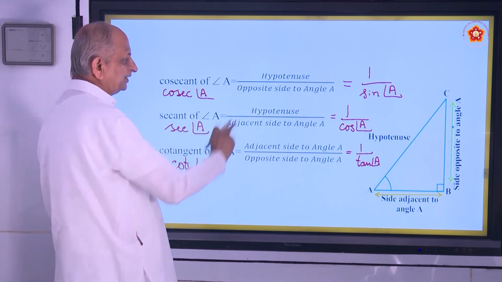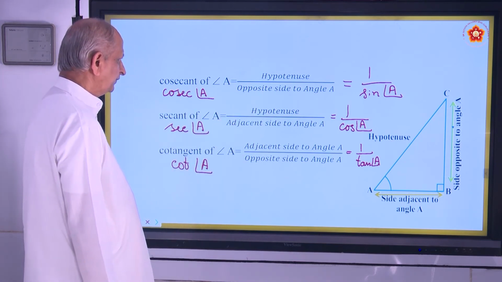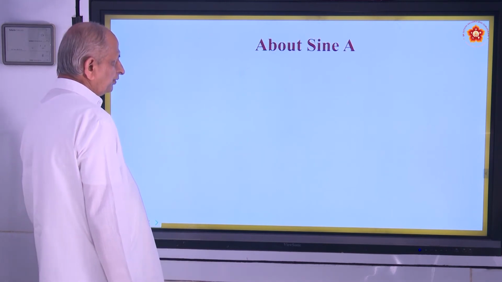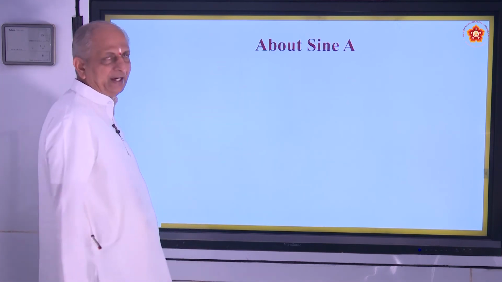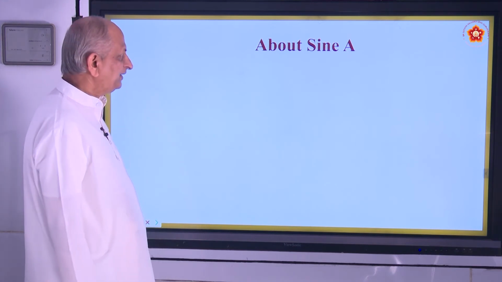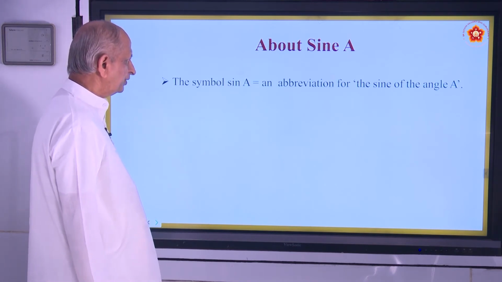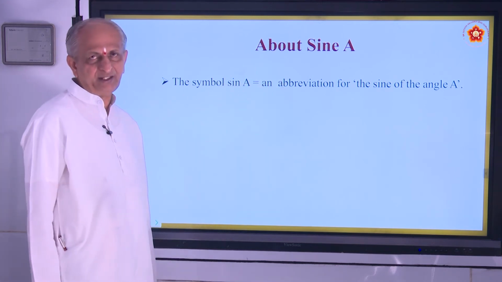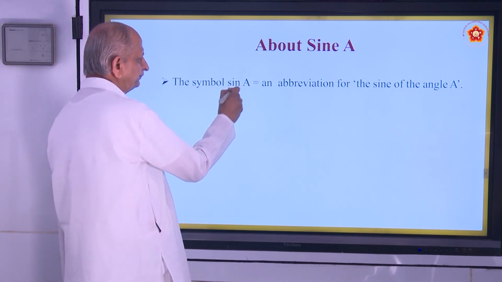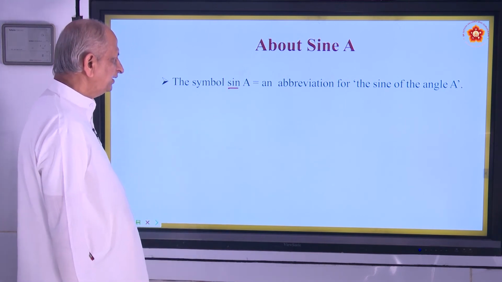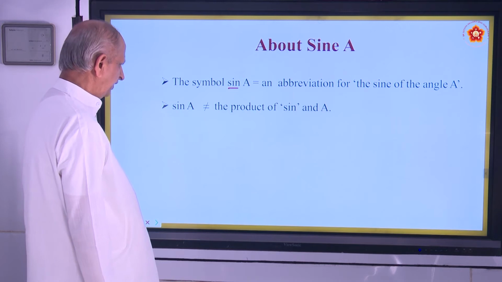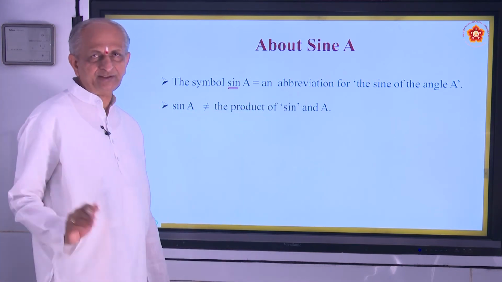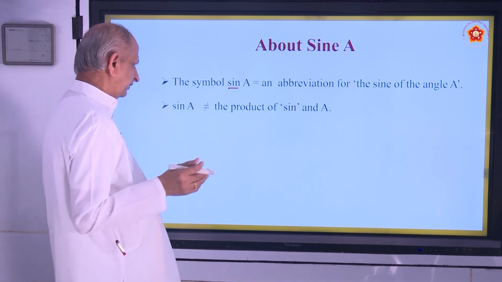So the vice versa is also true. Okay. And after knowing this, we'll learn a little about what sine A means. There is something you must know. The symbol sine A is an abbreviation for the sine of angle A, the short form. But it is not the product of sine and A. They are different.